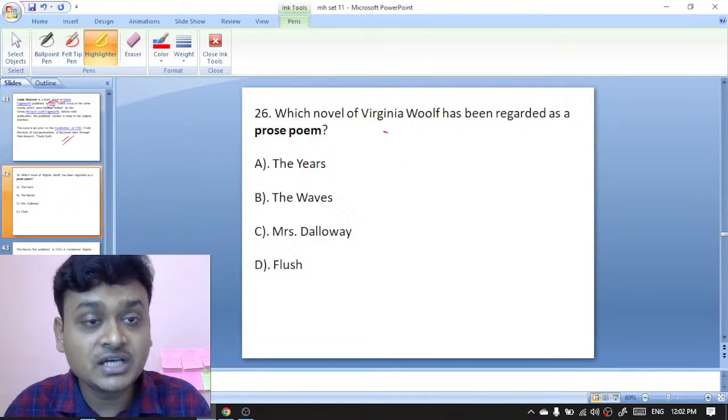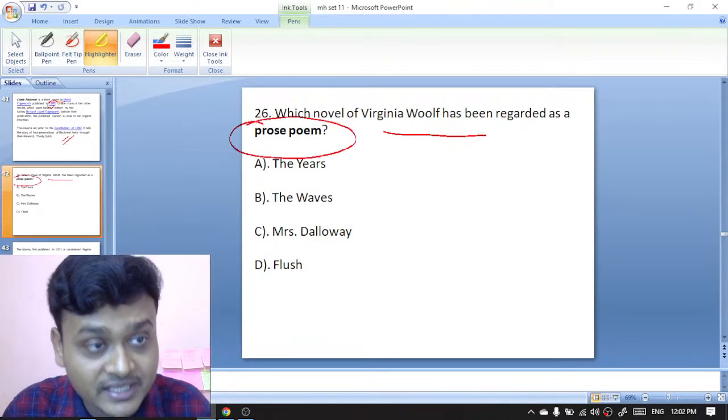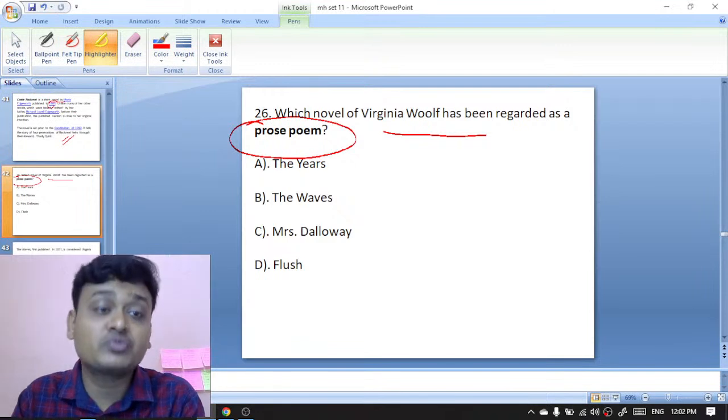Which novel of Virginia Woolf has been regarded as a prose poem? So Virginia Woolf has a novel that is regarded as a prose poem.